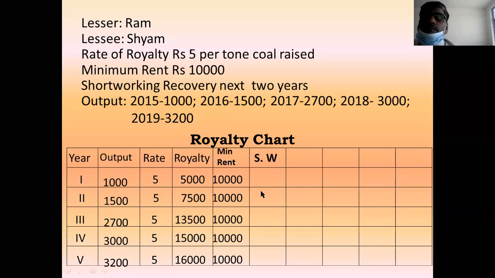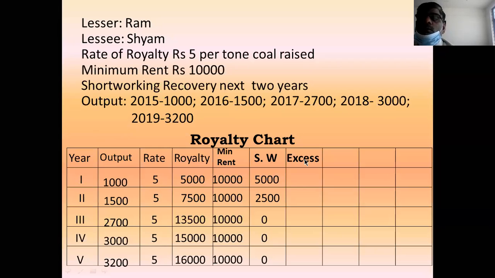Then short working. For this, you remember the equation. Short working is equal to minimum rent minus royalty. Minimum rent minus royalty is equal to 5,000 for the first year. Second is 2,500. Third, not possible. Fourth, not possible. Fifth, not possible. Because royalty is more, it is not possible to deduct.